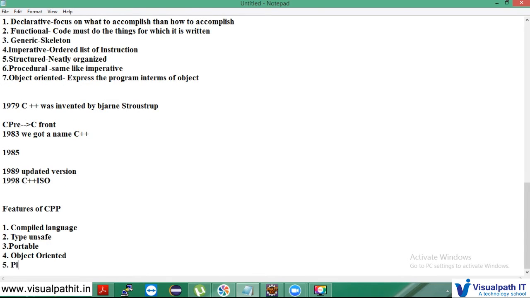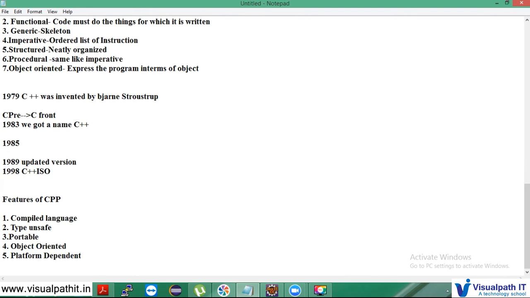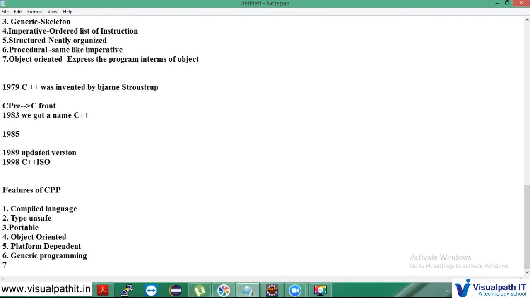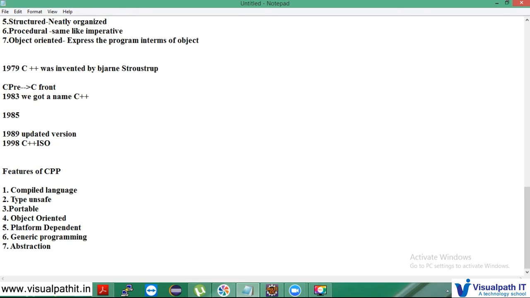And it's platform dependent, and it supports generic programming, and it also supports abstraction. So these are the features of C++.